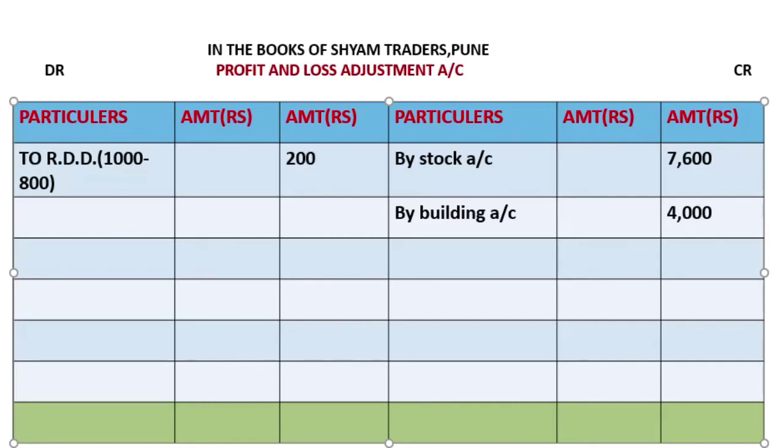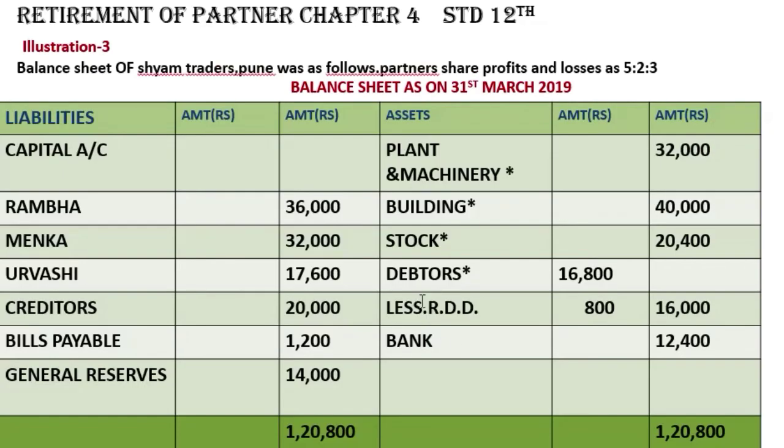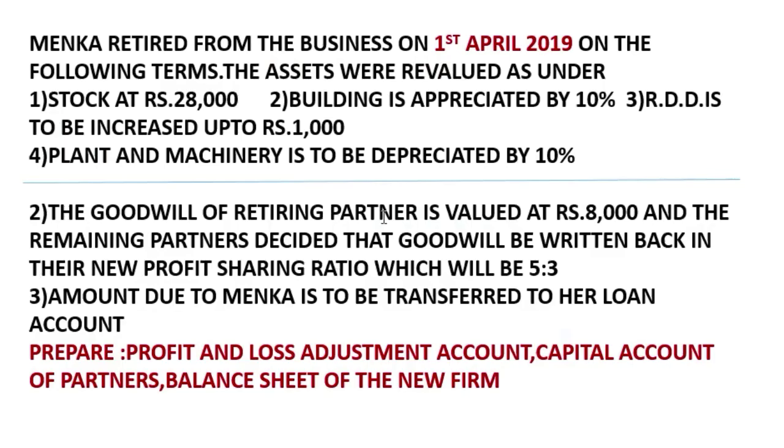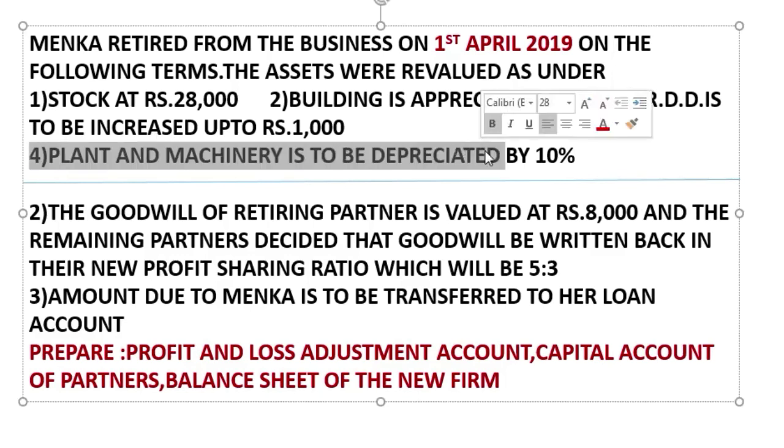From where did I get this 800? See here, less RDD, 800 is given. So we'll minus this 800 from the 1,000. From where did I get this 1,000? It's given in the adjustment. So now next, plant and machinery to be depreciated by 10%, fourth adjustment.